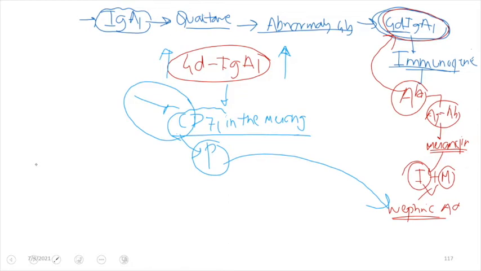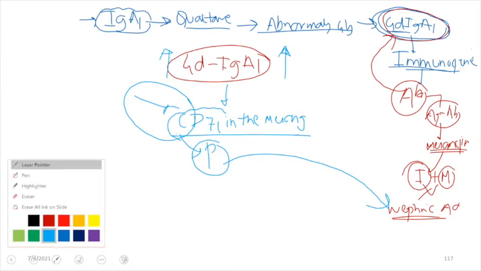And the other cause, as I said, is that in some patients there can be increased production of galactose deficient IgA1 antibody, and this antibody will target the CD71 receptor, which is present in the mesangium, and there will be antigen antibody reaction in the mesangium, the antibody being galactose deficient IgA1 antibody and the antigen being the CD71 antigen, and that will result into proliferative change in the mesangium, and this will result into nephritic syndrome in case of adults. So we have discussed the pathogenesis of Berger disease.